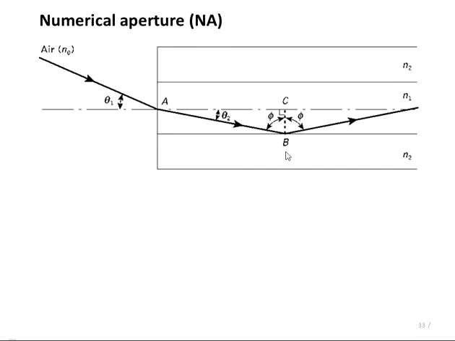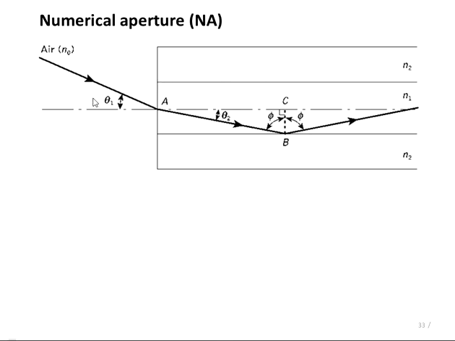Consider the ray strikes the core cladding boundary at angle phi with respect to the normal to the boundary. So the refractive index of air is n0, refractive index of core n1 and refractive index of cladding is n2.